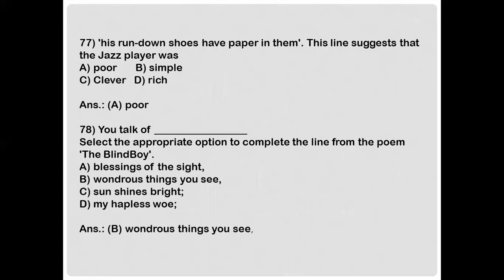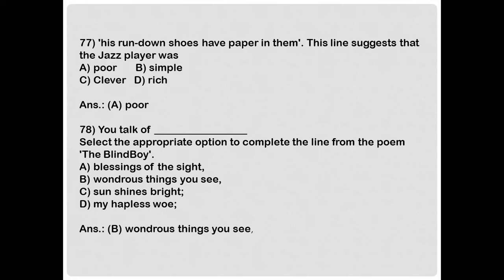Next. "His run-down shoes have paper in them." This line suggests that the jazz player was A. Poor, B. Simple, C. Clever, or D. Rich. And the answer is option A. Poor.